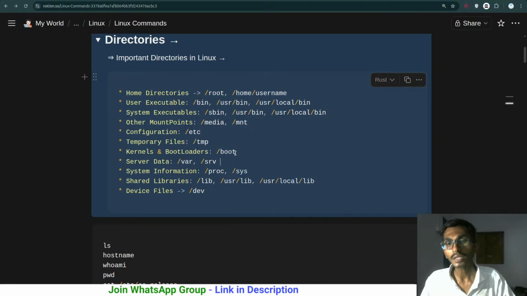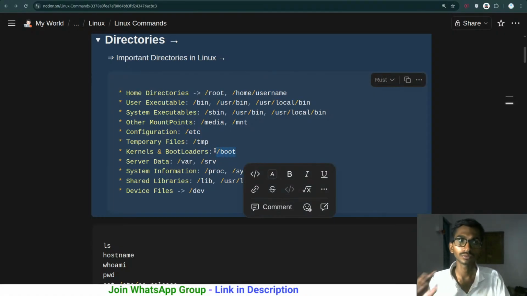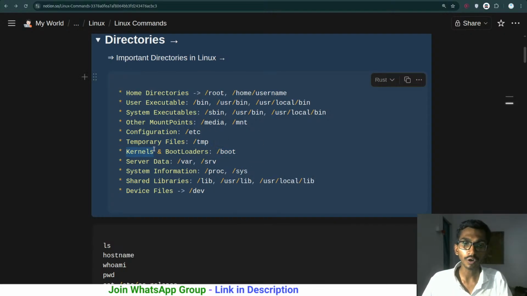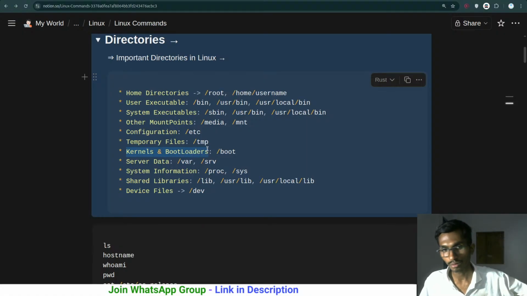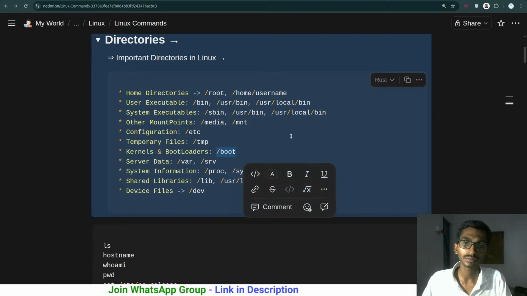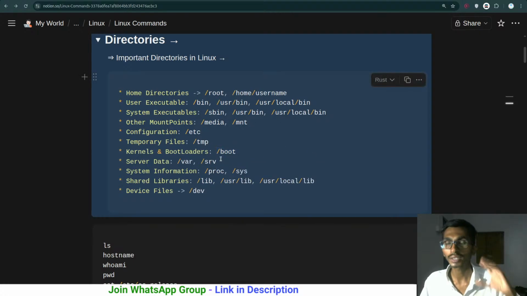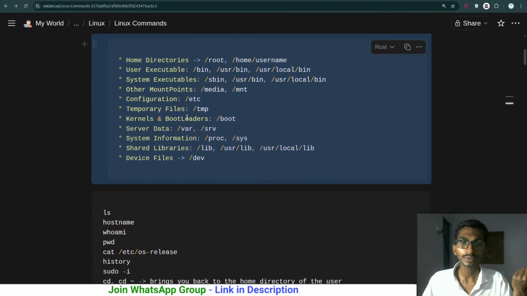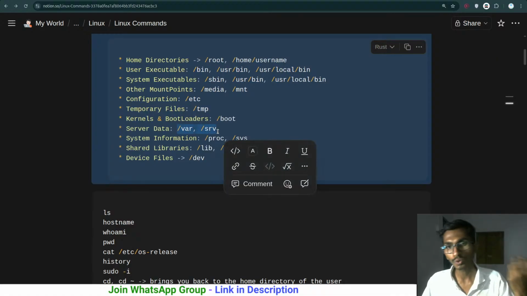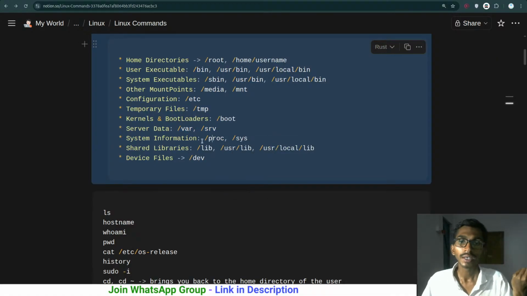A directory, what we call a folder, is mainly used for storing the configuration for kernels and bootloaders. So whenever your device reboots or starts, at that time this particular folder runs all the configuration. Then we have server data. Inside srv you are going to be storing the server data. System information is going to be stored inside proc or sys.